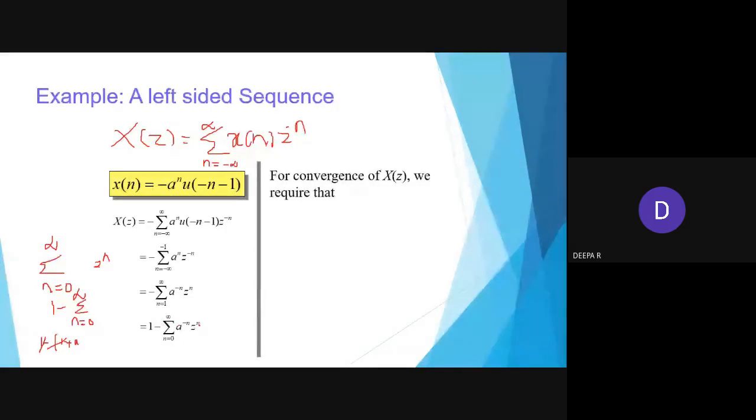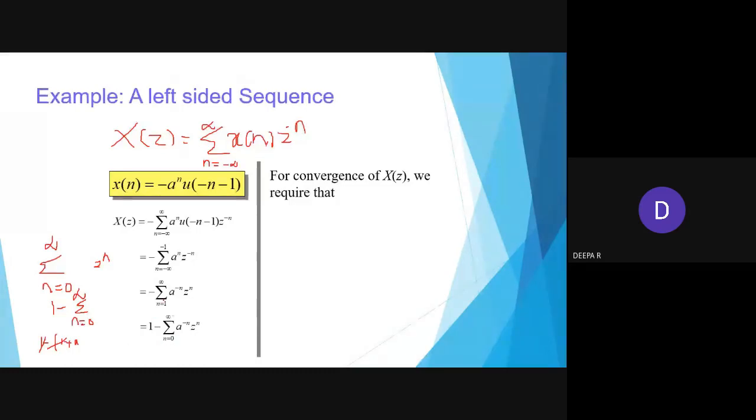Is it clear, students? Am I going fast? Yes, students, is my voice audible? Okay. So here 1 minus summation, to make it a formal thing, n equal to 0 to infinity.